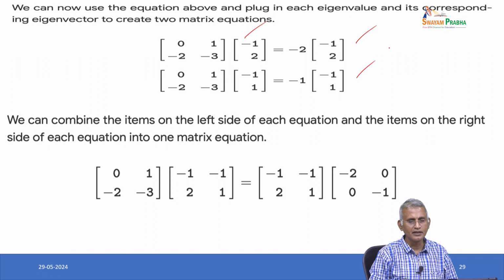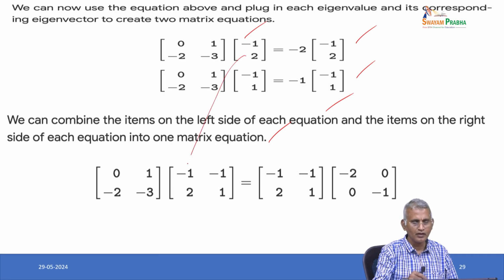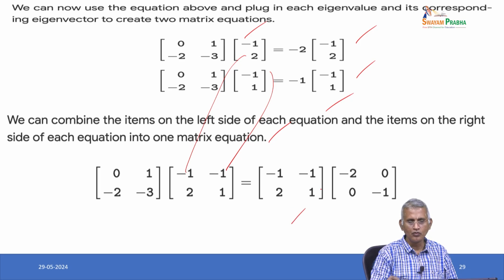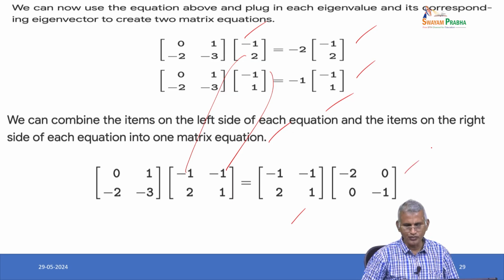So, that is the expansion from the domain to the codomain, and we combine the items on the left side of each equation and the items on the right side of the equation. We can write the decomposition as 0, minus 2, 1, 3 and 1, minus 3 corresponding to the vector minus 1, 1 and 1, then we have minus 1, 1, 2, 1 and 2, minus 2, 0, 0, minus 1 can be decomposed.